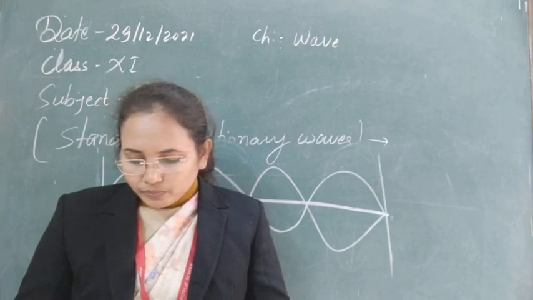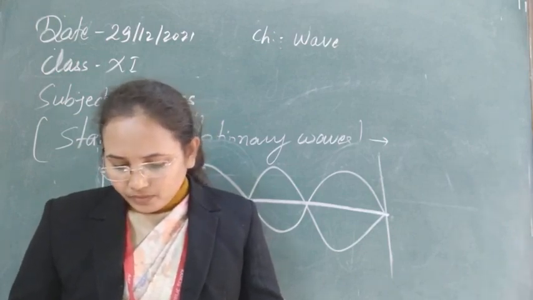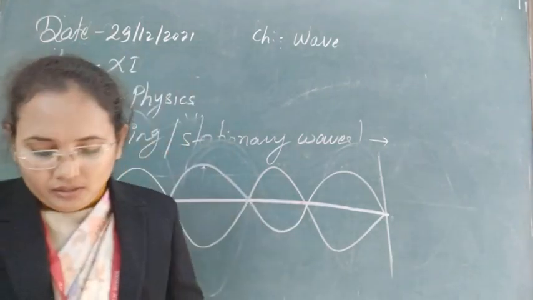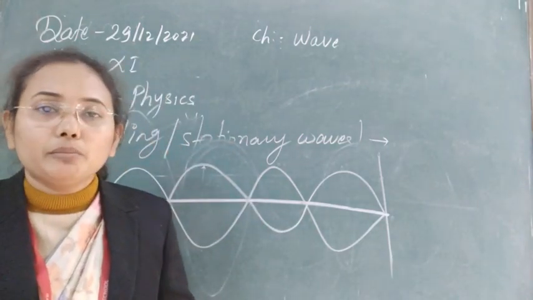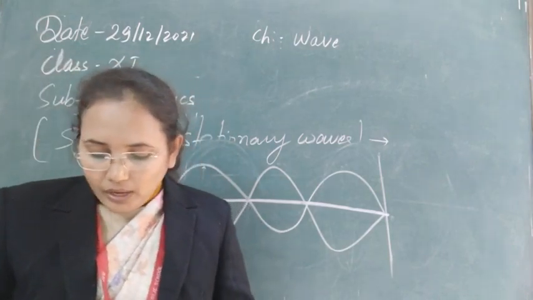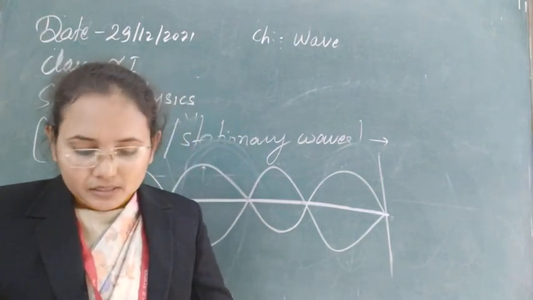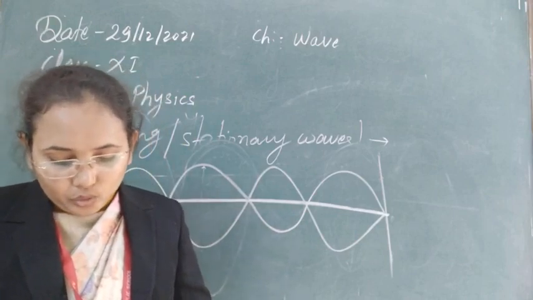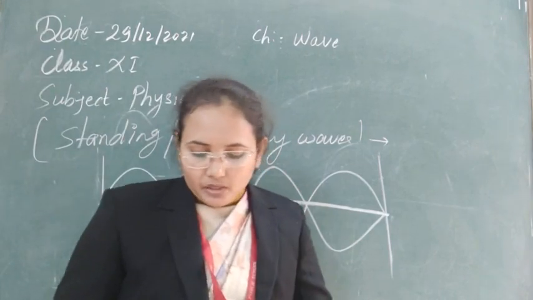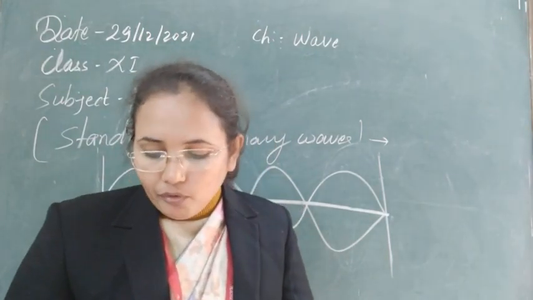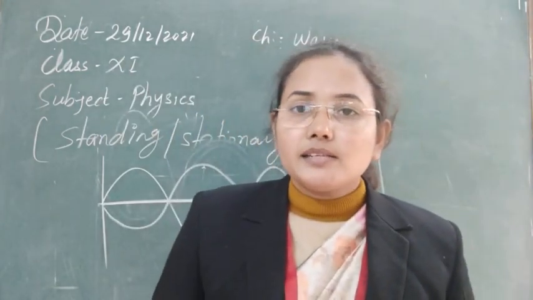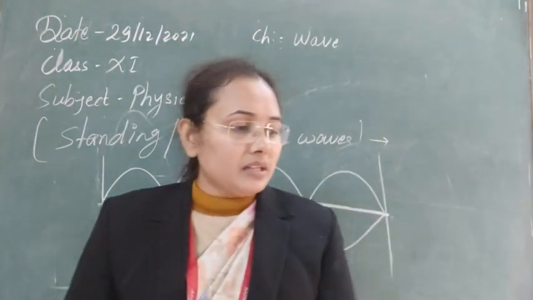Next, all the particles except those at nodes execute simple harmonic motion about their mean position in the standing wave. The amplitude of vibration of particles varies from 0 at nodes to the maximum at antinodes. The wavelength and time period of the stationary wave are the same as for the component waves. So this is all the characteristics of the standing wave that you have seen.